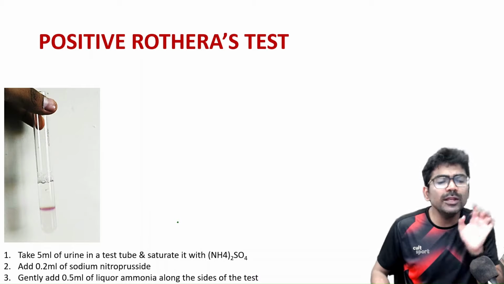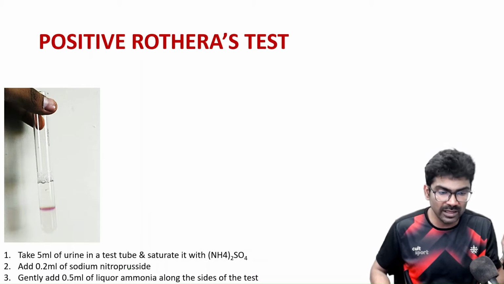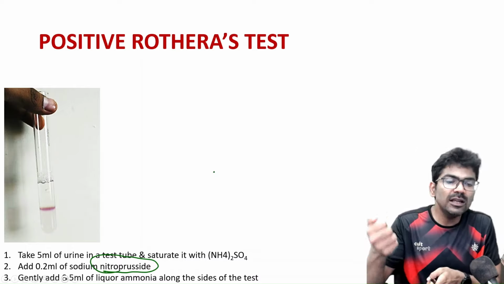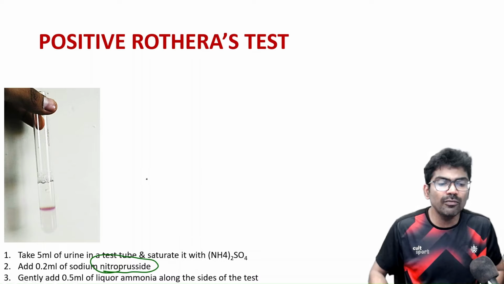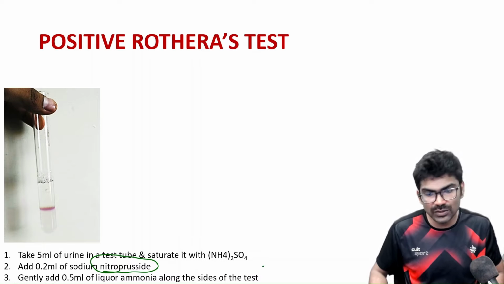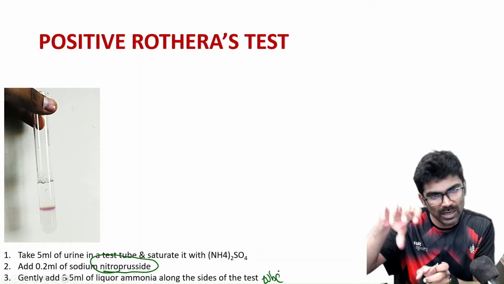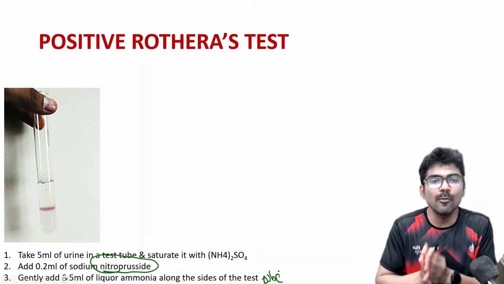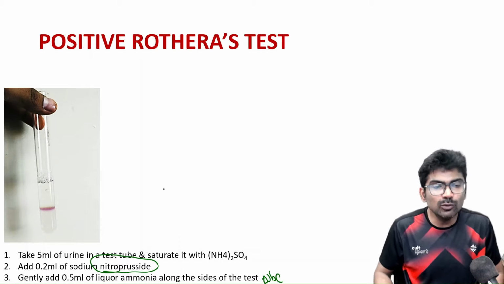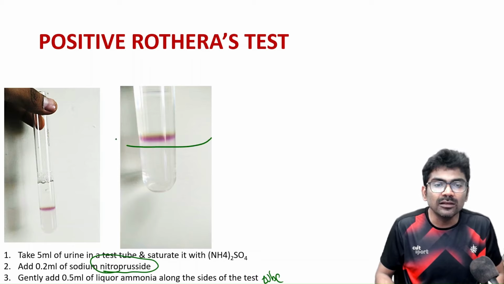Add 0.2 ml of sodium nitroprusside. That is very, very important. That is why it's a nitroprusside based test. After that, gently add 0.5 ml of liquor ammonia along the sides of the test tube, right? So after adding, please close the cap of the ammonia containing bottle. Very, very important. So once you do this, you get a purple ring.